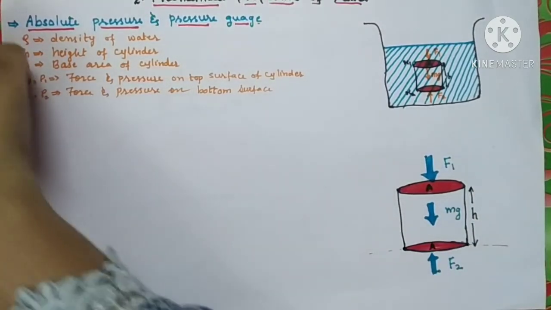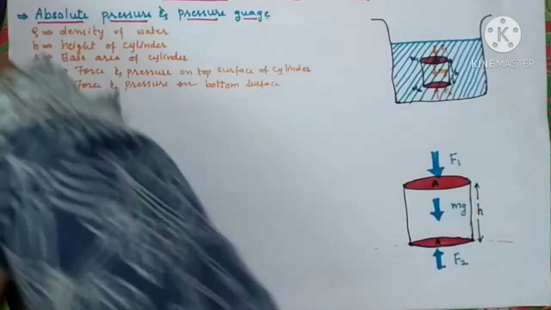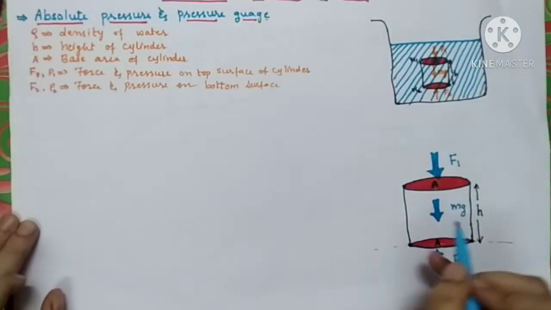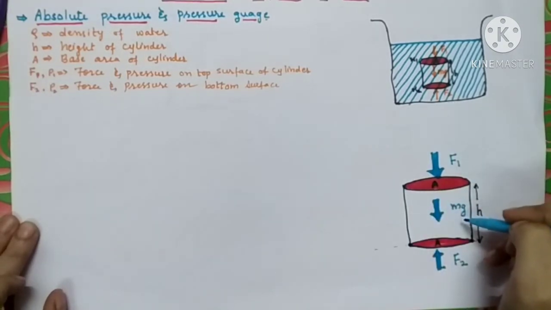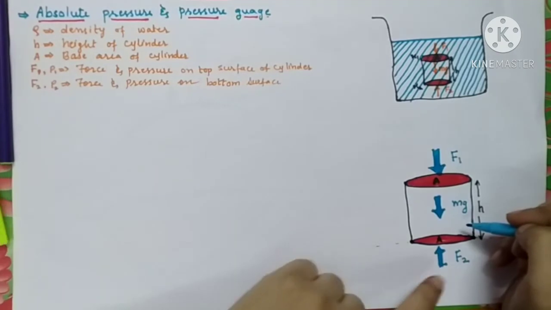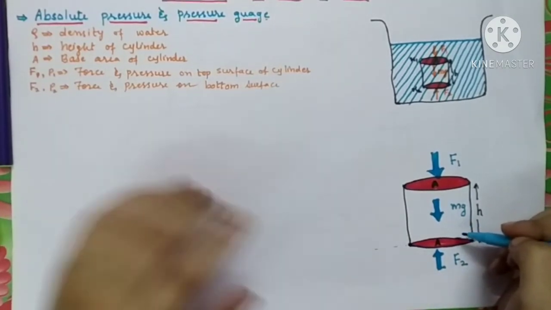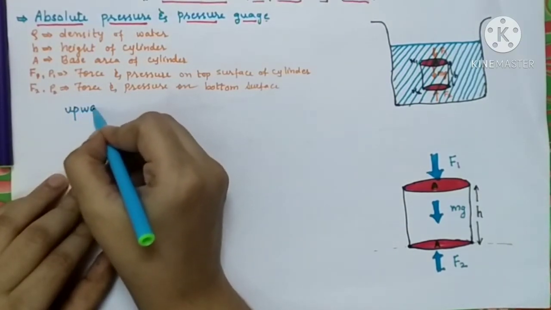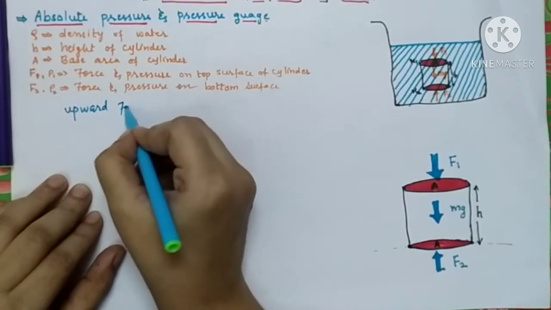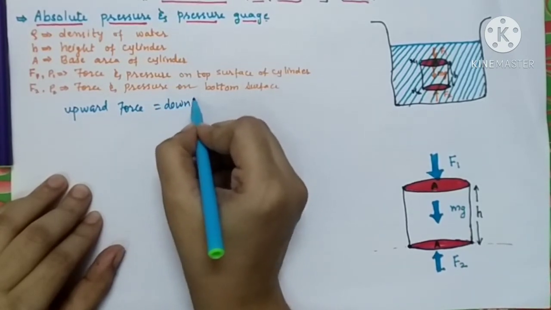Let us write down the equation for this. F1 and mg are acting in a downward direction while F2 is in the upward direction. So total upward force is equal to total downward force.